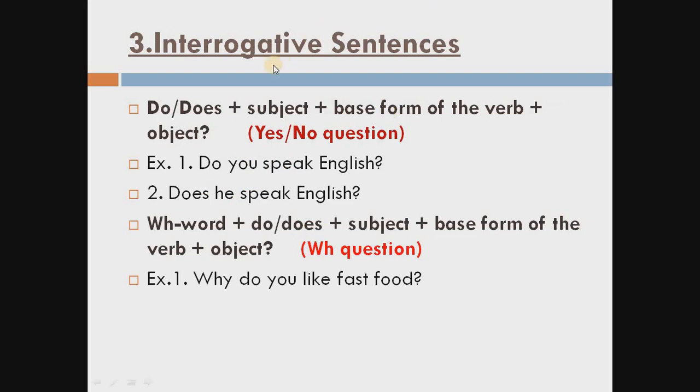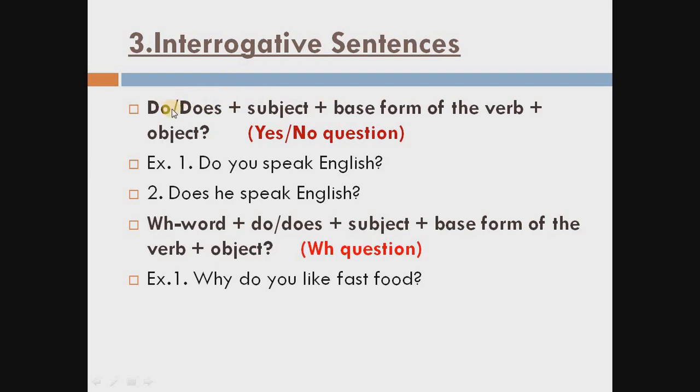Now third one, this is the procedure of how to make interrogative sentences for the simple present tense. This is the formula. See, when we are going to make interrogative sentences, we start the question with do or does. Again the same: do with the plural subject or does with the singular subject. If the subject is singular, then we start the question with does, but when the subject is plural, we always start the question with do. So this is the interrogative sentence.